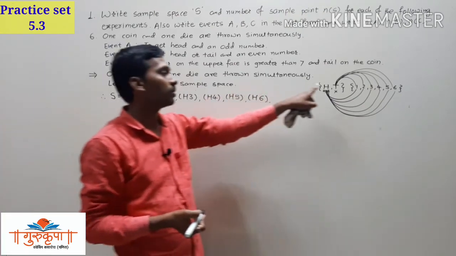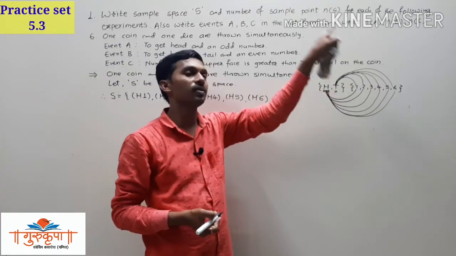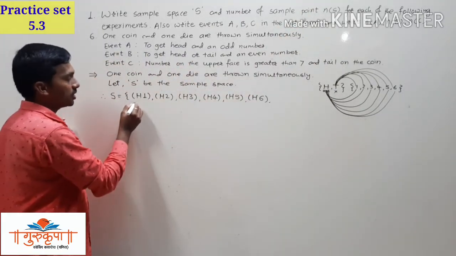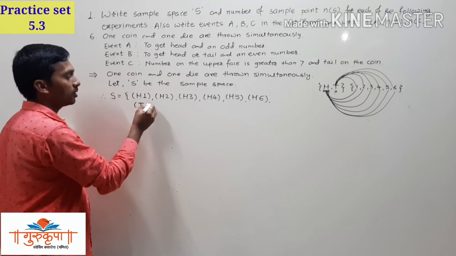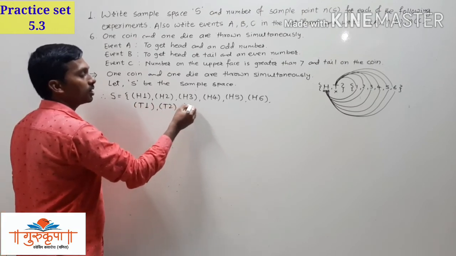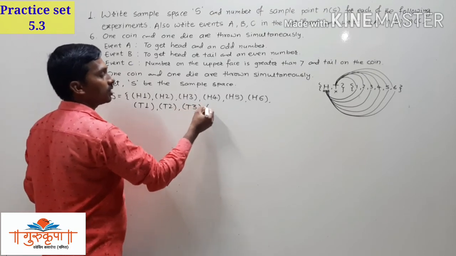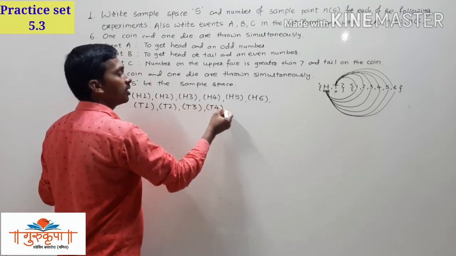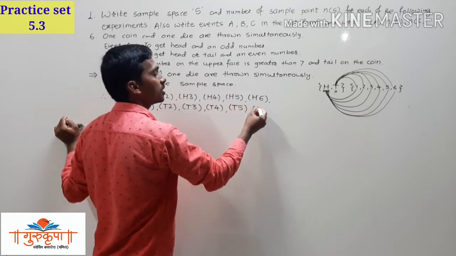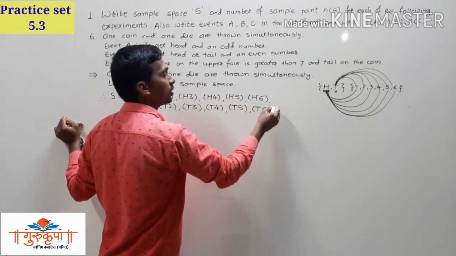Now we have to compare the tail with each and every number. So we will get 6 more elements there, that is T1, T2, T3, T4, T5 and T6. Curly bracket close.